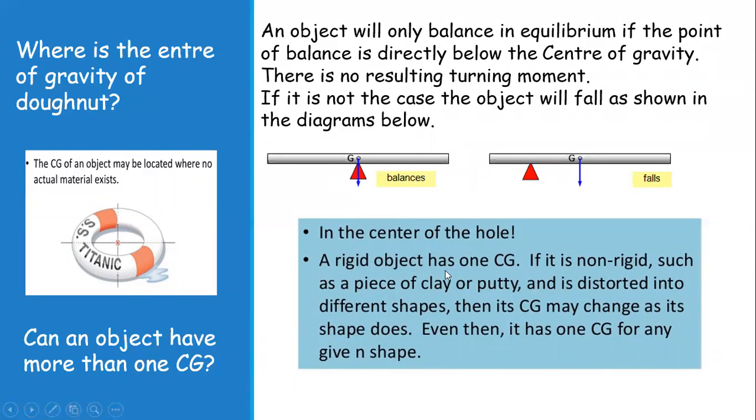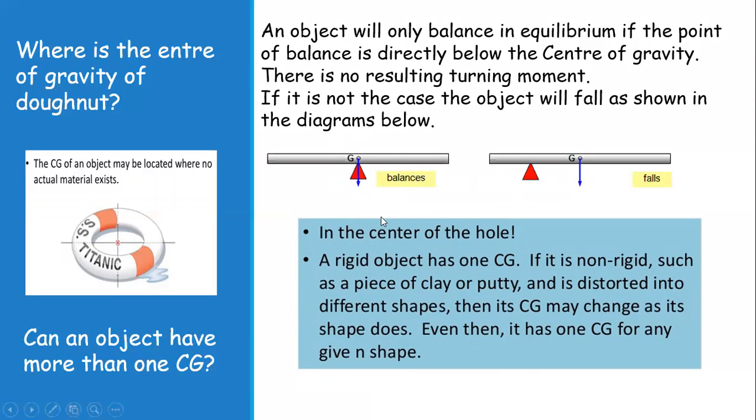A rigid object has one CG only. Like this, this is a uniform rod. Its mass is not changing throughout. There is uniformity, so it has only one center of gravity. If an object is not rigid, like one made of clay or putty, and it is deformed into different shapes, then the center of gravity may change as its shape does. So the center of gravity point is according to the shape.